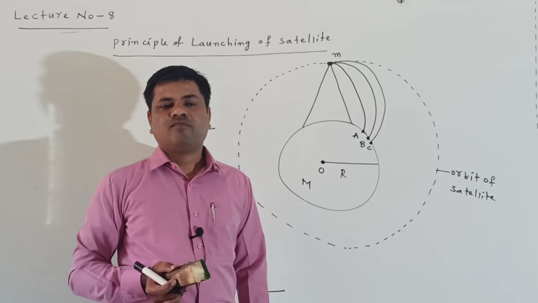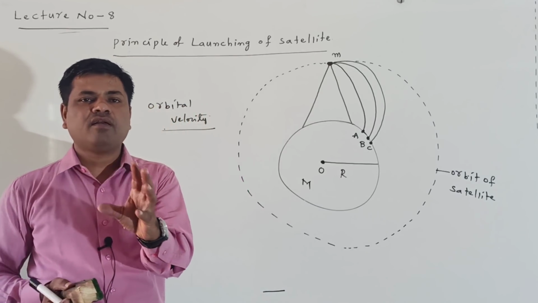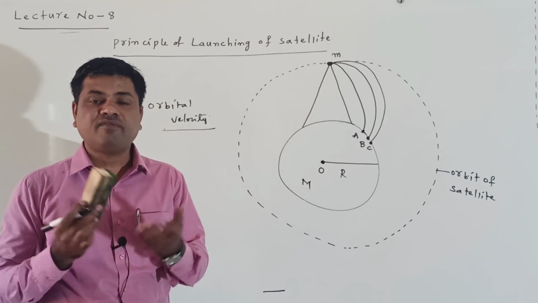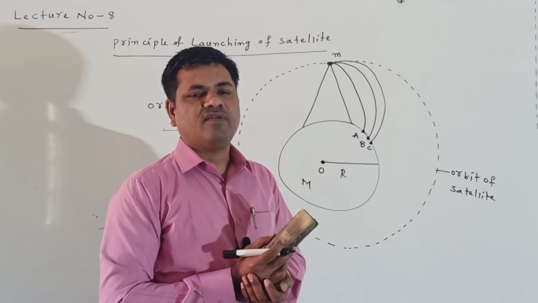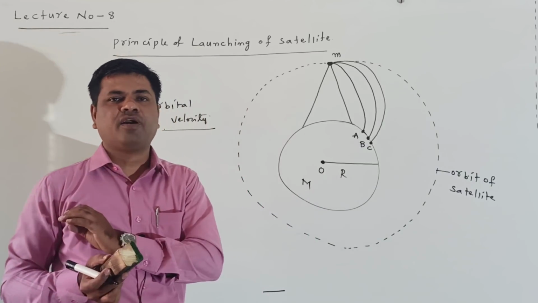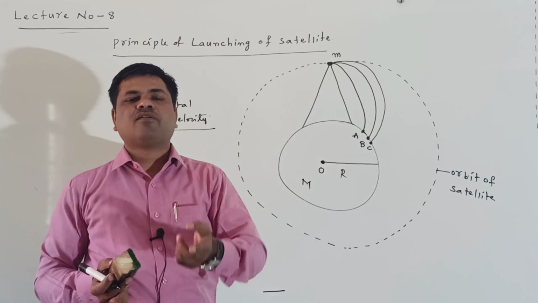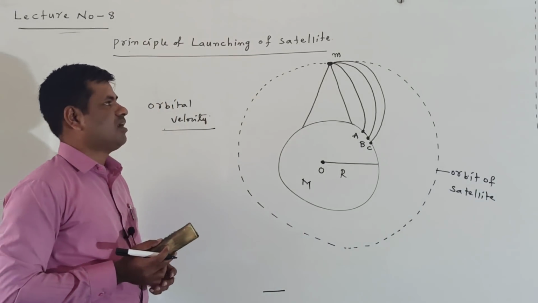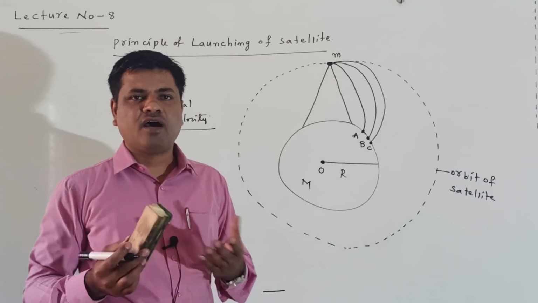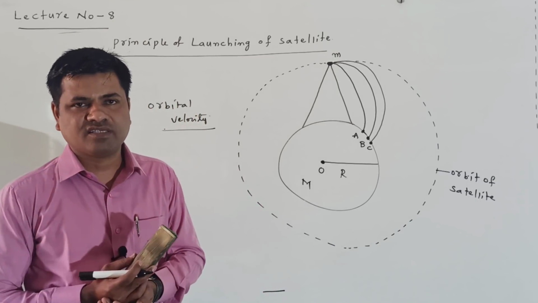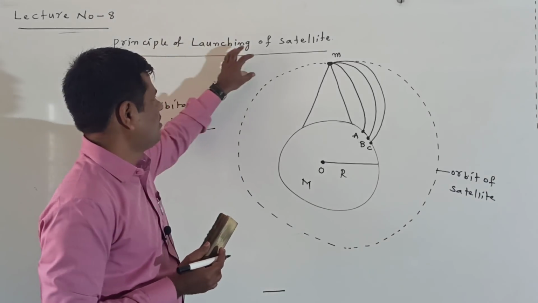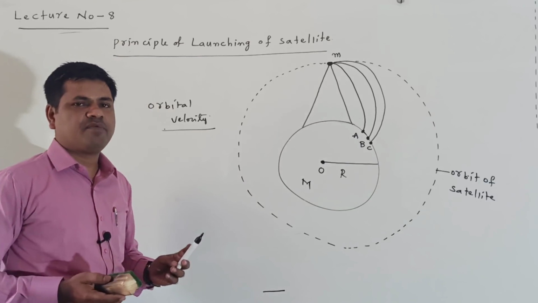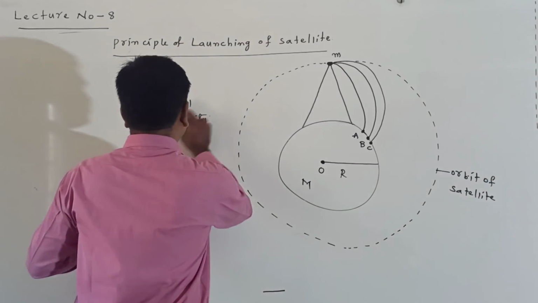Circular path. The velocity we give to the body when it revolves in the circular path is called the orbital velocity. It is the minimum velocity we give to the body in order to revolve in a circular path around the earth, called the orbital velocity of the body, or the orbital velocity of the satellite. This is called the principle of launching of a satellite. Okay, clear?